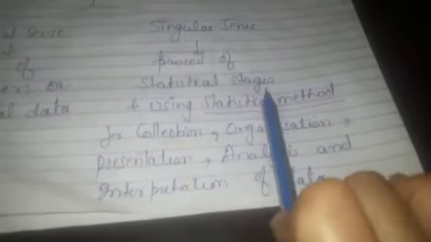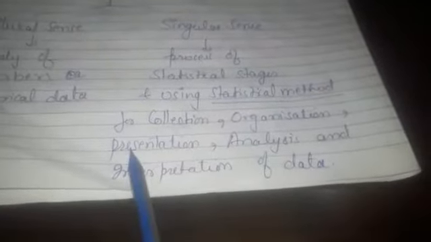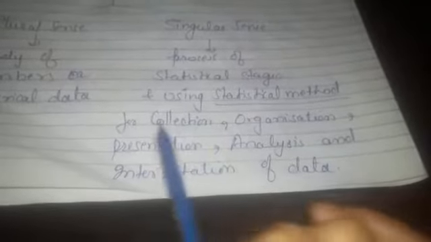Next is statistics. Statistics can be defined in two senses, plural and singular. In the plural sense, it is a general definition, means study of numbers or numerical data or quantitative data. Clear? When we study numerical or quantitative data, it means statistics. Singular sense is a very specific definition used by statisticians. It is a process of statistical stages and using statistical methods. Here under singular sense, we use methods and statistical stages for collection, organization, presentation, analysis and interpretation of data. These five are statistical stages, and we use various tools, means various methods, for collection, organization, presentation, which are included in singular sense.